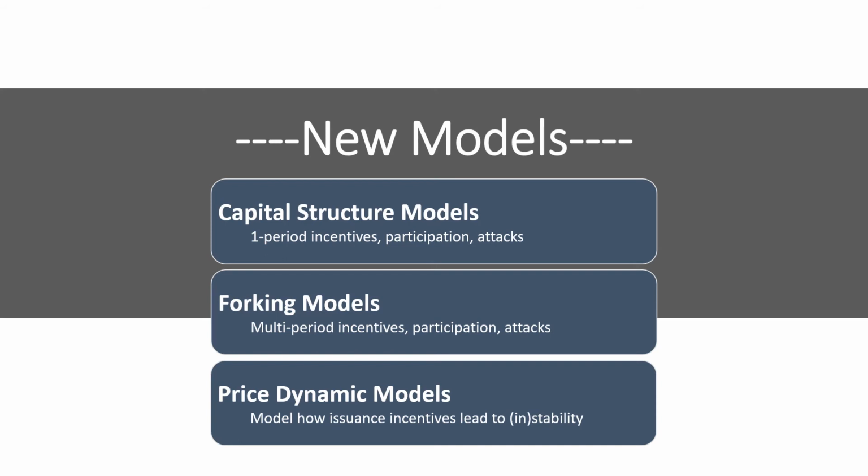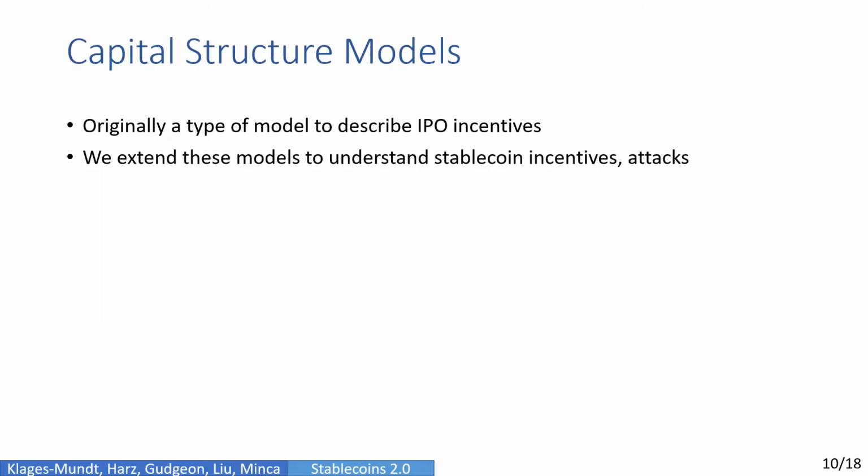So to address these two questions, we introduce new models. Capital structure models, which are one-period models, forking models, which are multi-period, and price dynamic models. Capital structure models are originally a type of model to describe IPO incentives. We extend these models to understand stablecoin issuance and governance incentives within a single period.